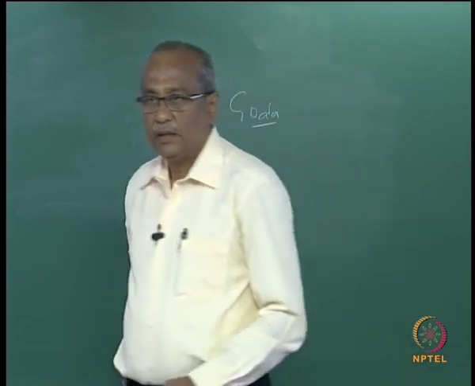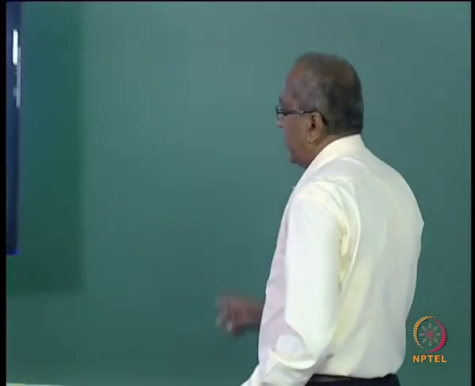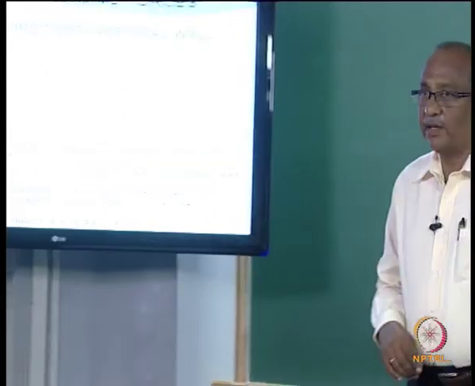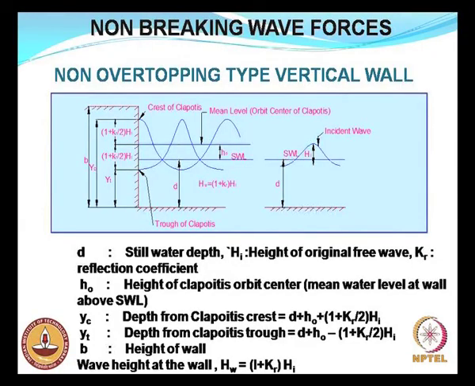Further, the wave would have a height equal to twice the wave height that is slightly away from the structure.